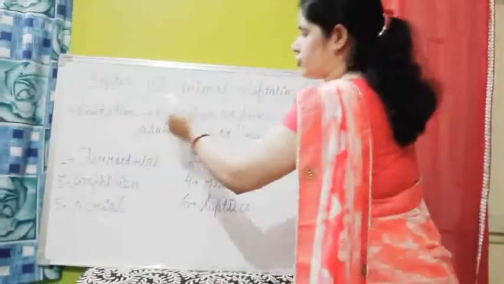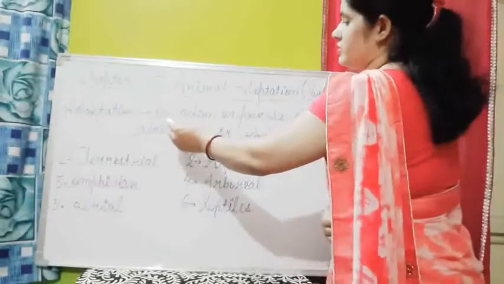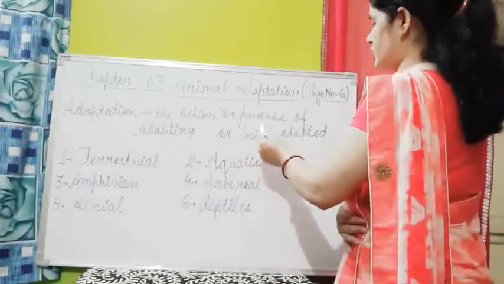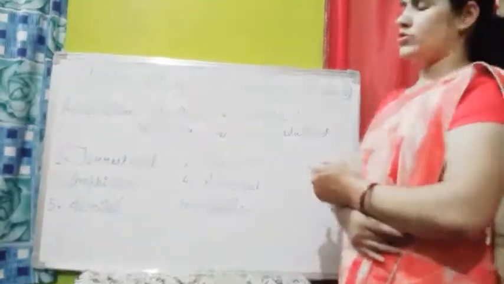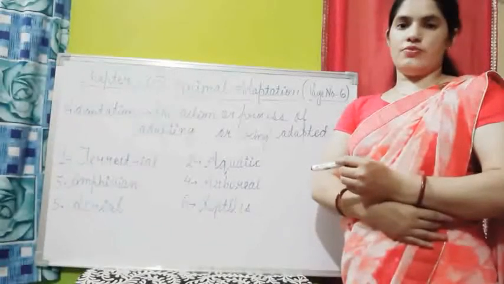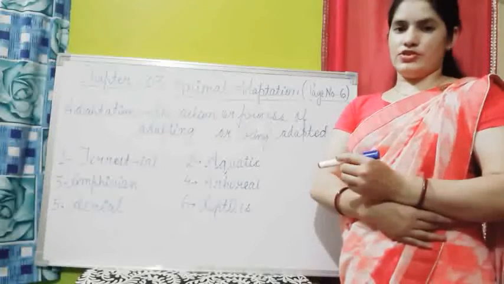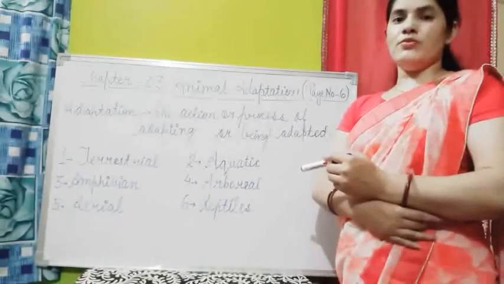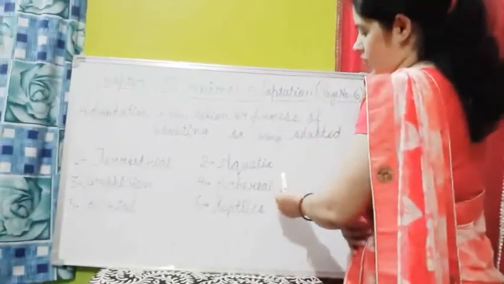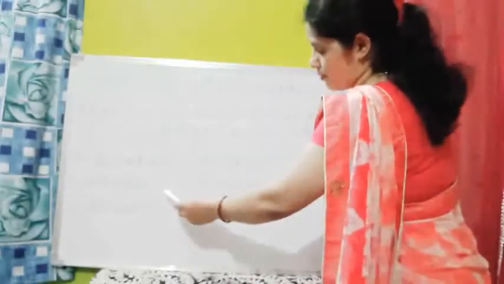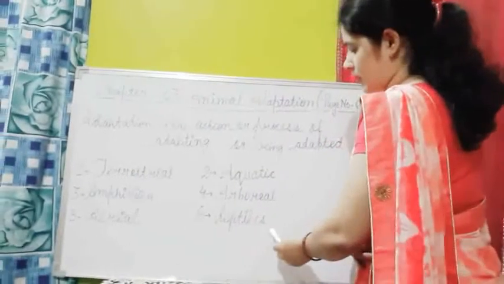See, adaptation. Now what is adaptation? Adaptation means the action or process of adapting or being adapted, means to adjust itself in the environment is known as adaptation. Okay, in this chapter we will study about terrestrial animals, aquatic animals, amphibians, arboreal, aerial and reptiles.